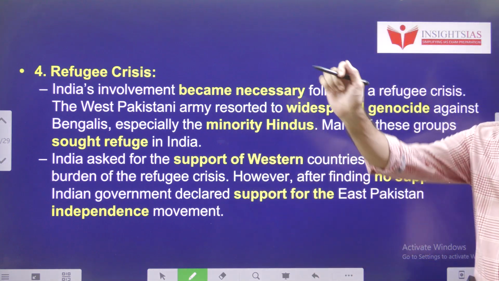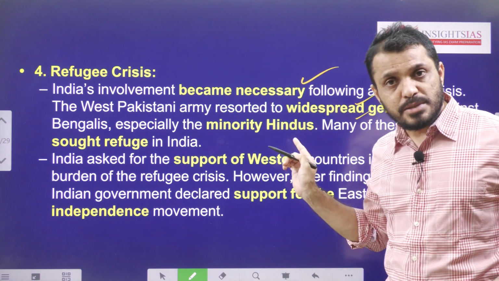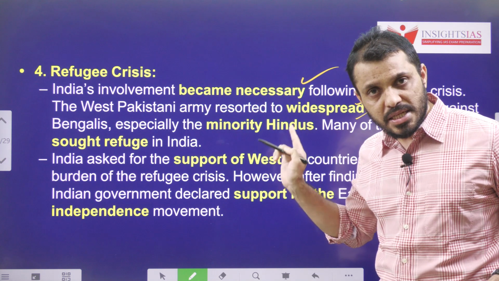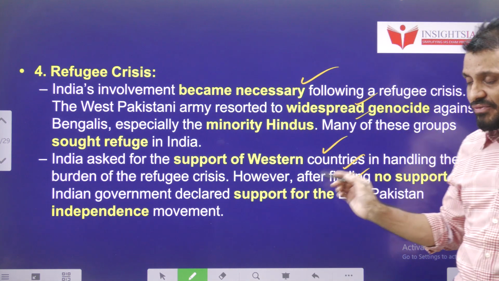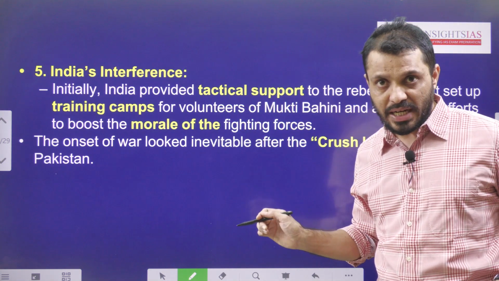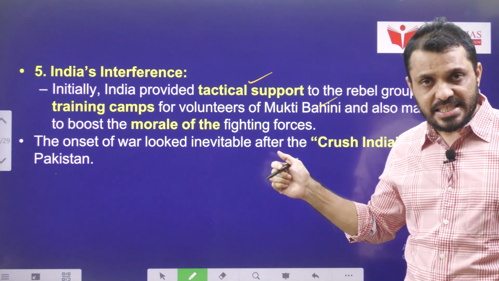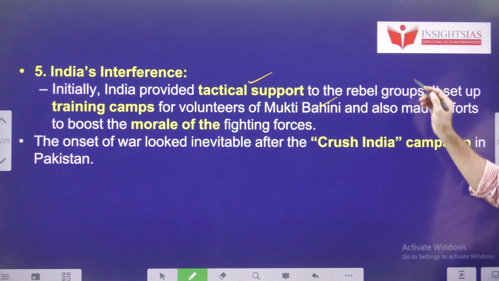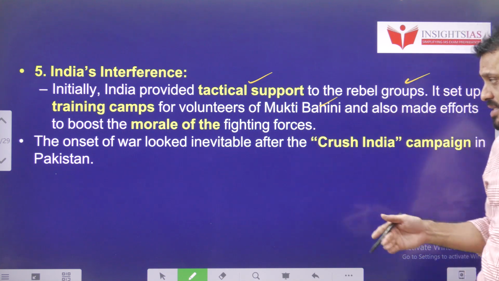Refugee crisis: India witnessed a refugee crisis because of the widespread genocide by Pakistani soldiers on the minority Hindus. We requested the intervention of the West, but that became futile. Then India's intervention. India initially provided tactical support in terms of training as well as providing refugee camps and all these things.